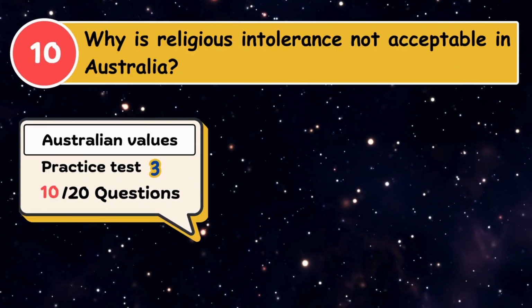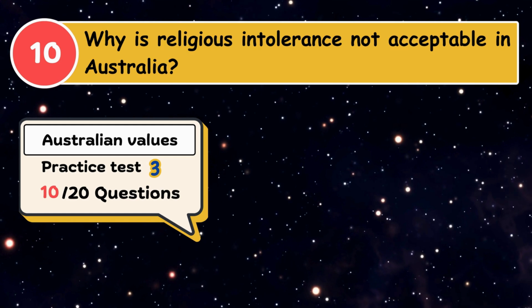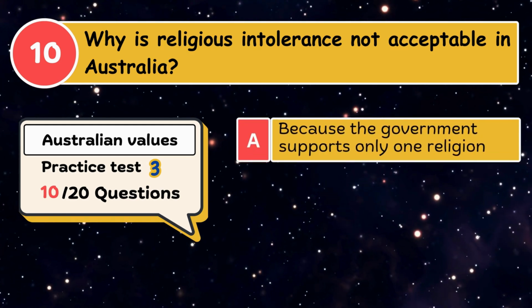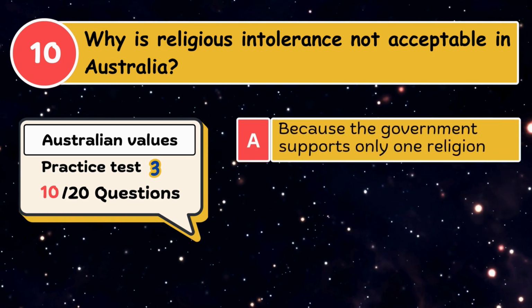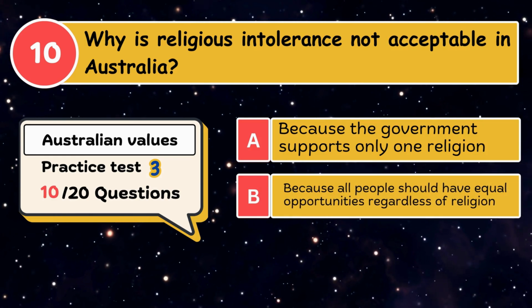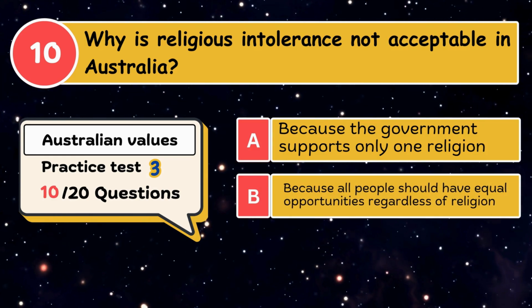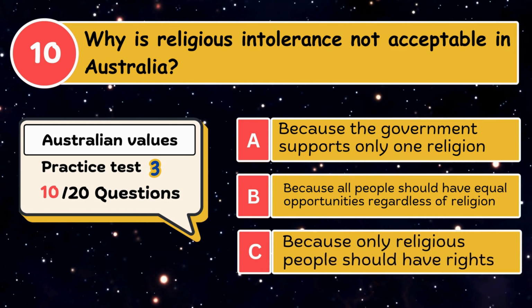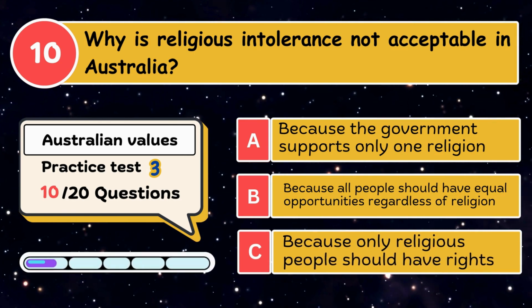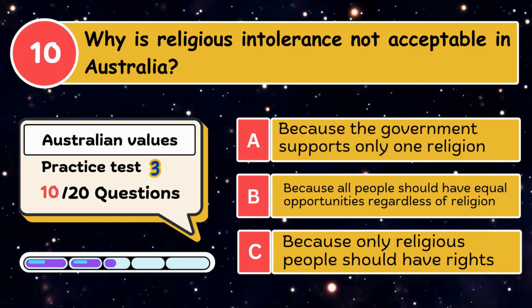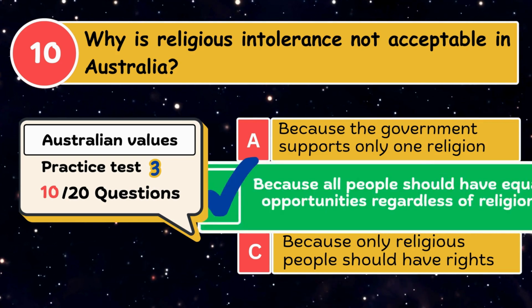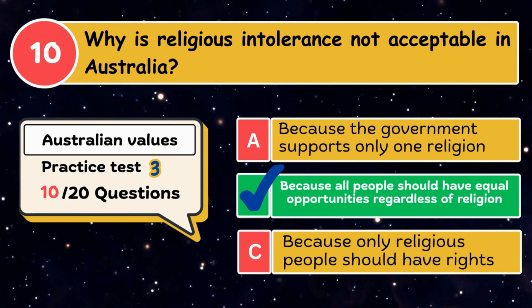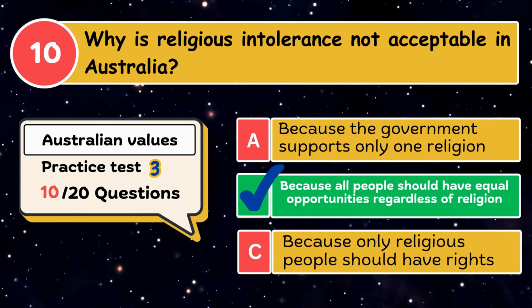Why is religious intolerance not acceptable in Australia? A. Because the government supports only one religion. B. Because all people should have equal opportunities regardless of religion. C. Because only religious people should have rights. The correct answer is because all people should have equal opportunities regardless of religion.